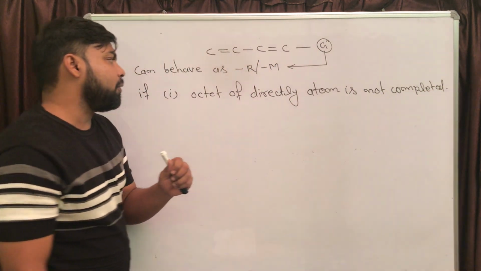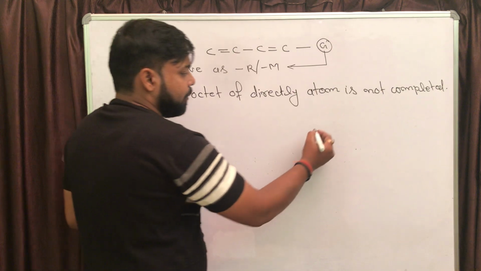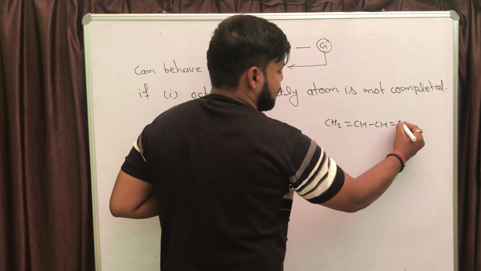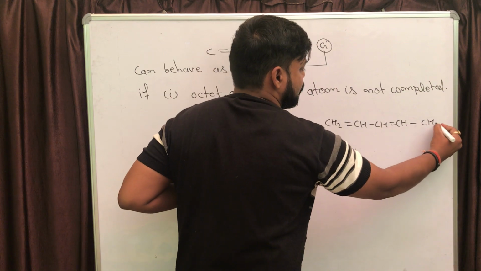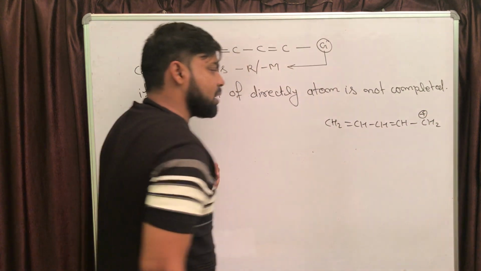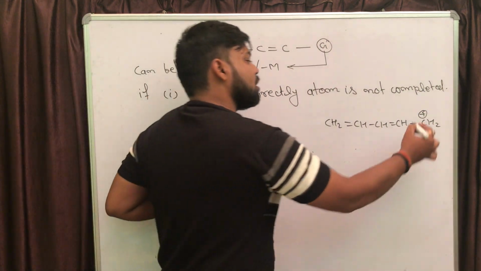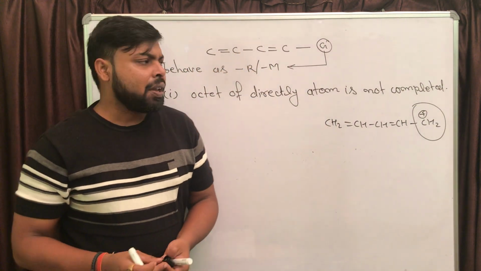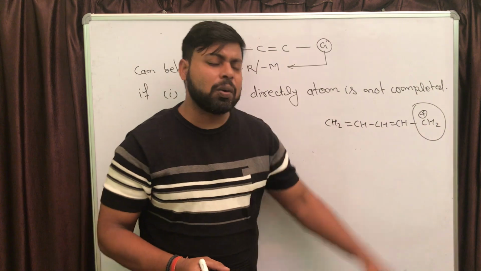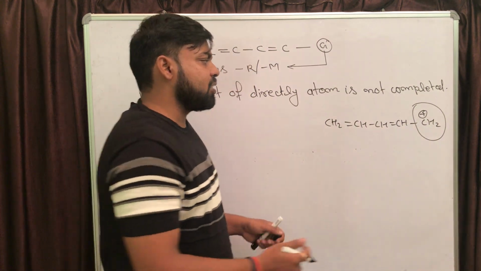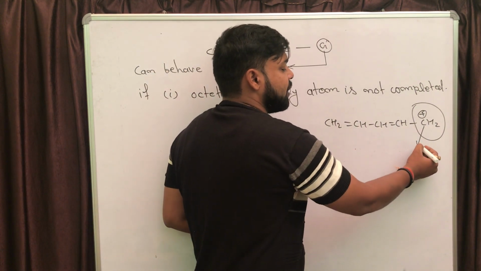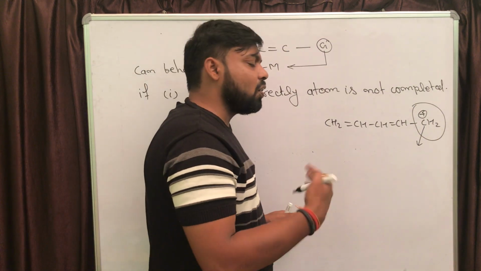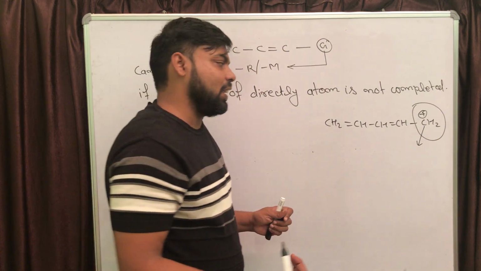Like if I have CH2 double bond CH double bond CH and then CH2 plus, and it is asked which effect this CH2 plus is going to show. We know that in the case of a carbocation the octet is not completed, it is going to form 3 covalent bonds, and 3 covalent bonds will carry 6 electrons.